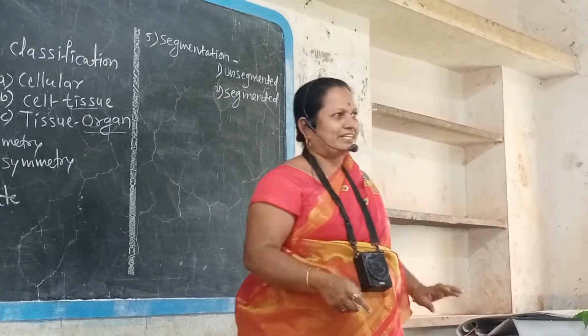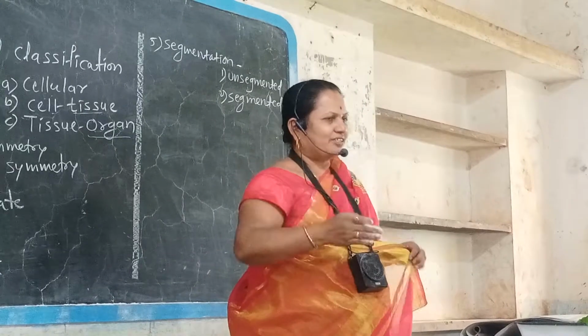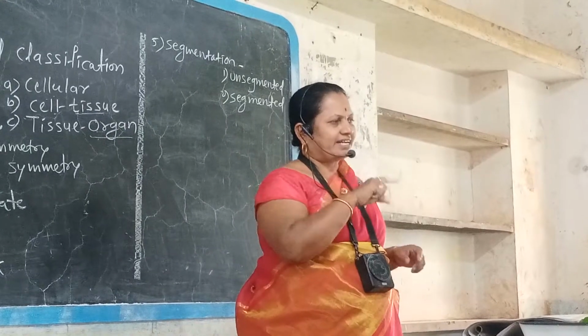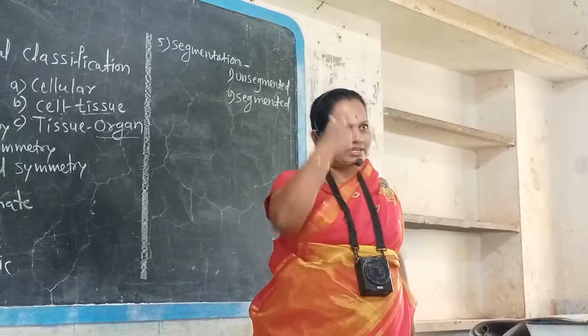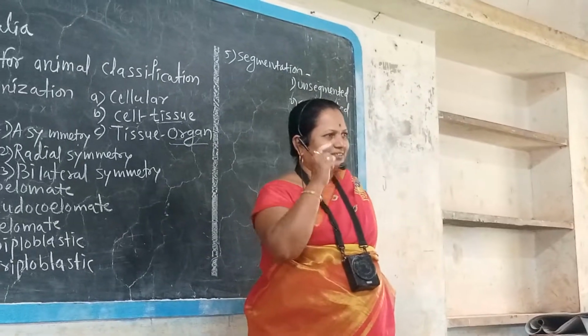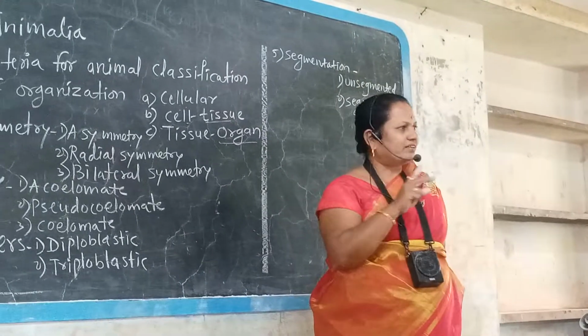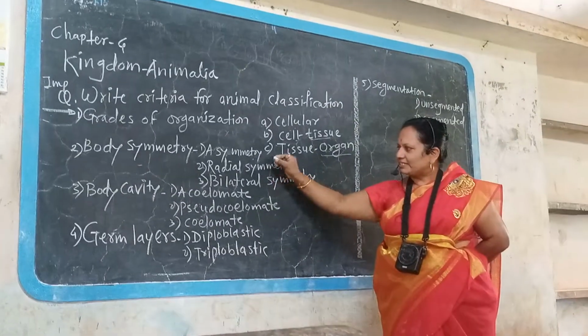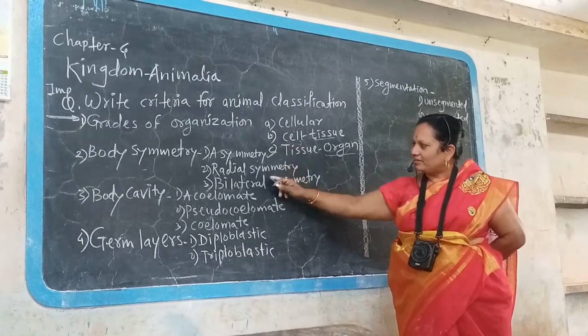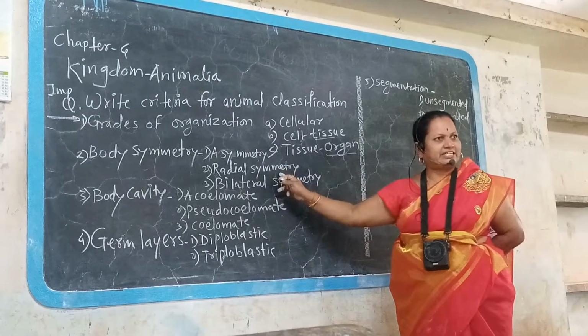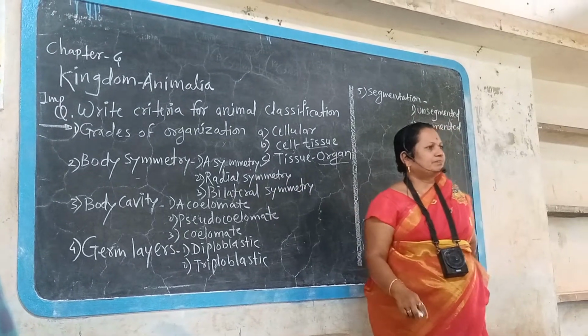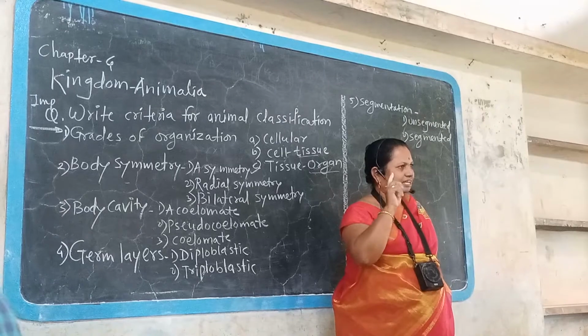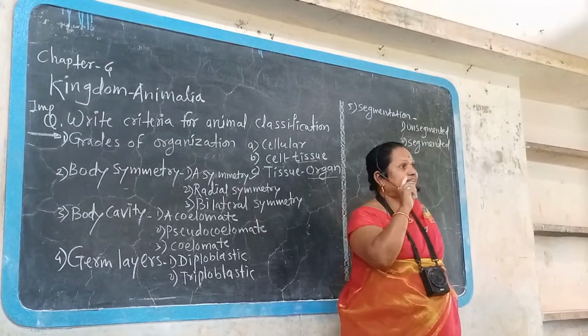But frog is symmetrical because when you take a median cut, then right and left side are equal. Ours also, when you make the median cut, then you get 2 equal parts, right and left. But some animals are asymmetrical. Some animals are radially symmetrical. Example, starfish. 5 arms are there in the starfish. Therefore, they show radial symmetry.